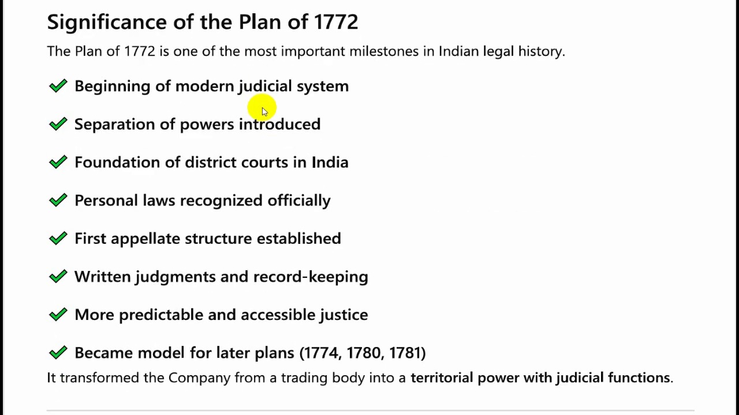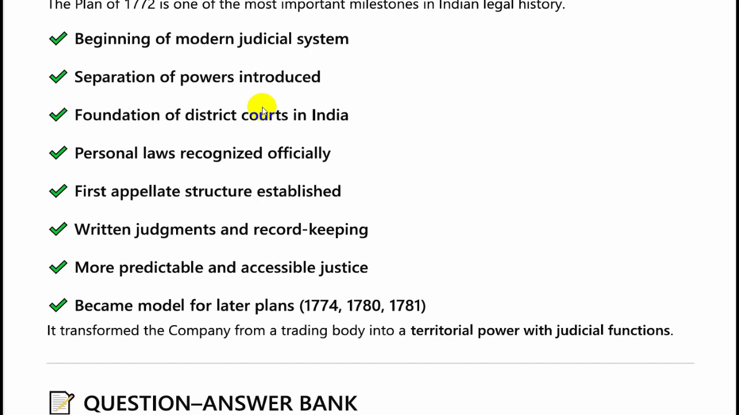So what was the significance of this plan of 1772 by Warren Hastings? It was the beginning of the modern judicial system. Introduced separation of powers. District courts were introduced in India. Personal laws were recognized officially. Now, Hindu laws and Muslim laws were applied to Hindus and Muslims respectively.